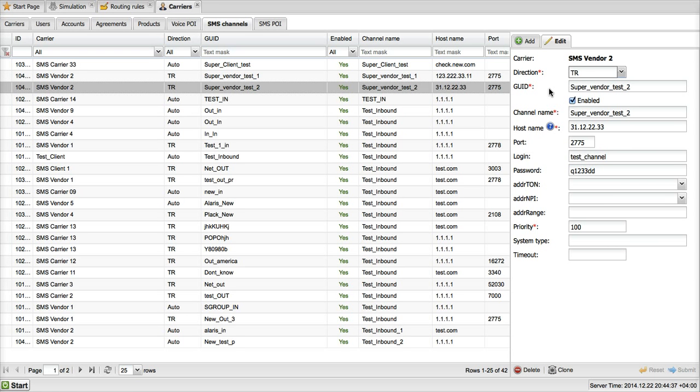Binds between you and your vendors are initiated by your switch, while binds between your customers and you are initiated by the customers.